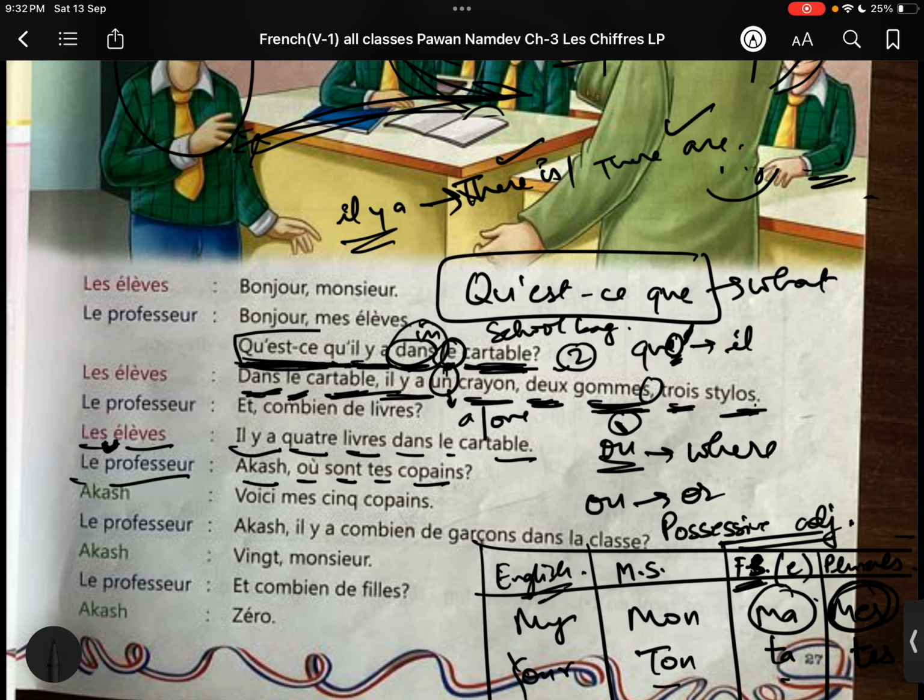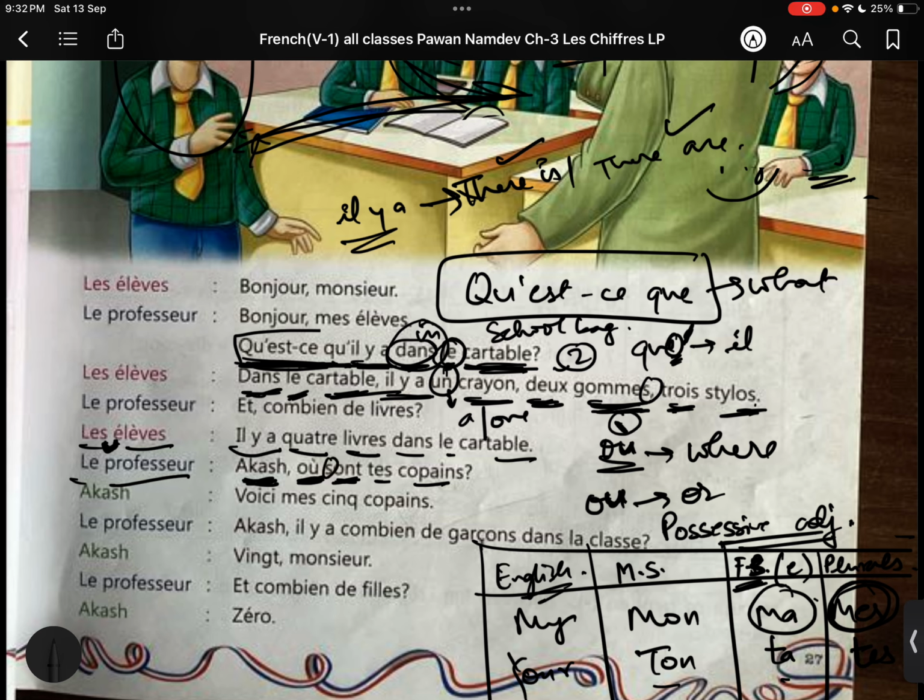Why? Because you are asking, hey accent, where are you going, brother? And if you don't have an accent, you can't ask anyone, there is no one to ask. So où with an accent means where. Without an accent, ou means or. Okay, where. Akash, where. So it's the verb être.